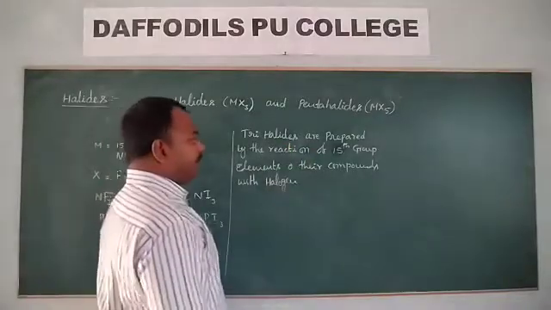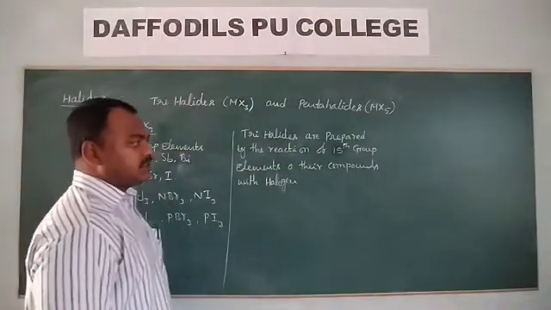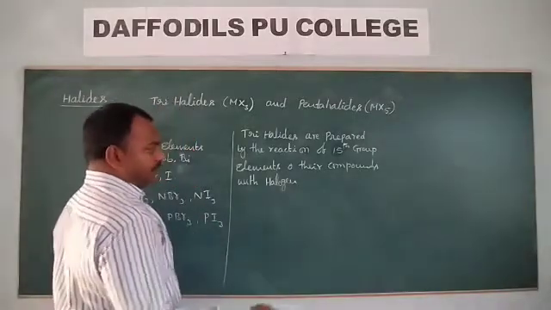So trihalides are prepared by the reaction of 15th group elements or their compounds with halogen.